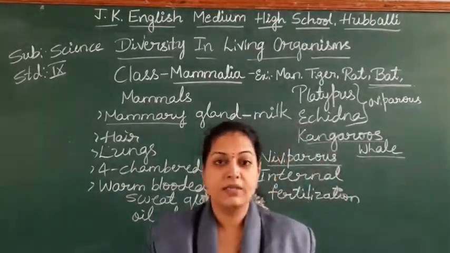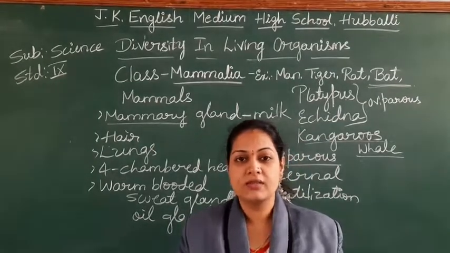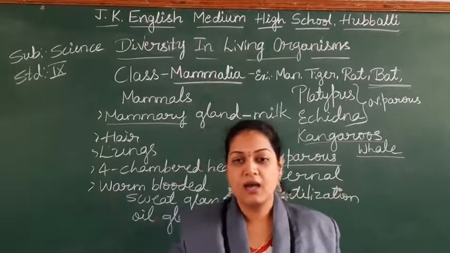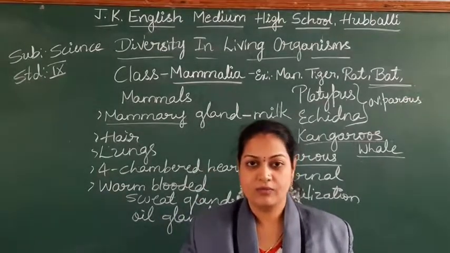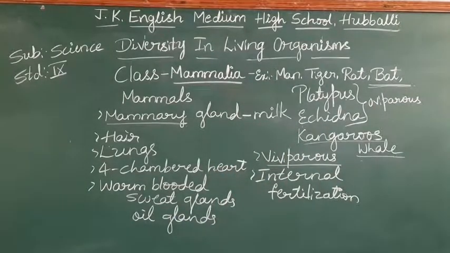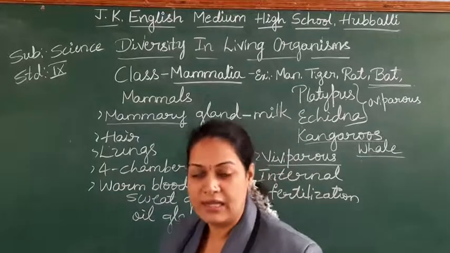So this completes the vertebrates. 5 classes we have discussed, students. Pisces, amphibia, reptilia, aves, mammalia, right? So with this it completes the lesson diversity of living organisms, right? So this completes our lesson.